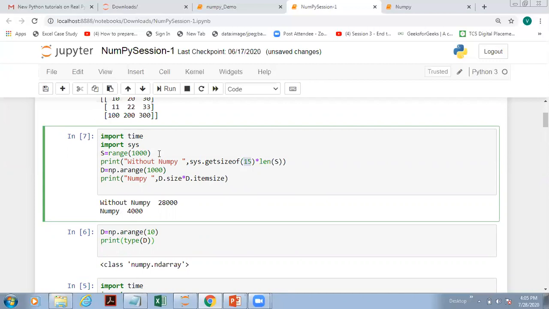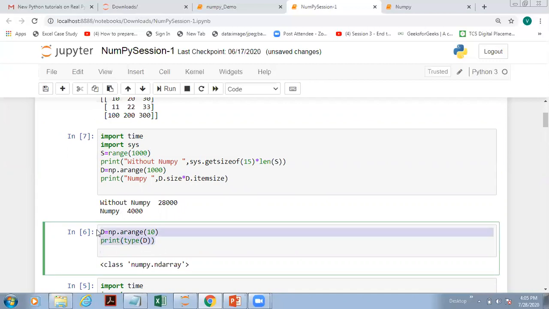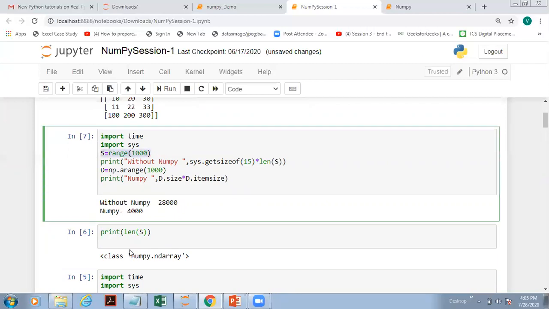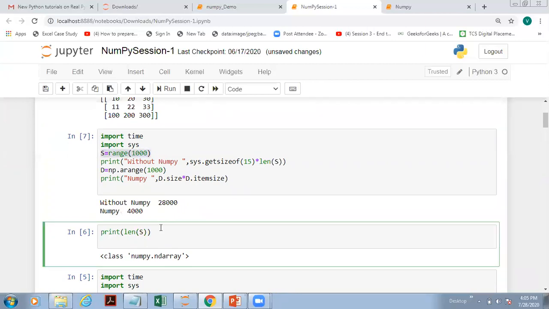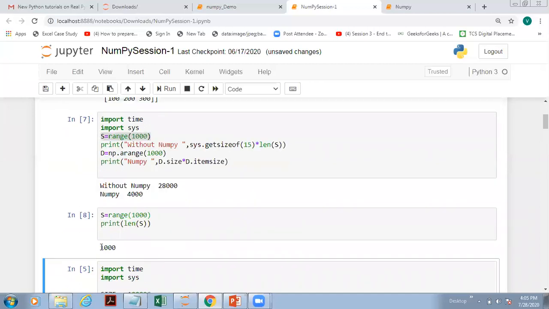See, okay, if I am just using this length function, this is an empty section I've used now. See, if I am writing print, and if I write length of s, where s is my range method, and I try to run this, what do you observe here?